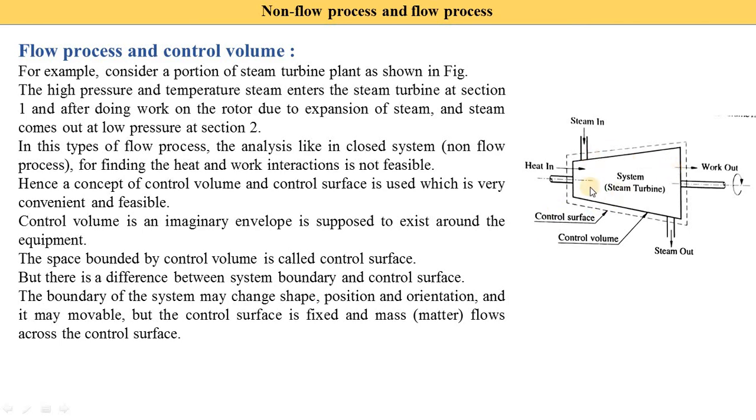Inside the turbine there are lots of blades, so the shape of the blades is different, so the boundary may change. Suppose we consider an IC engine: the piston is moving up and down, which means its boundary is changing. But its control volume or control surface is not changed.